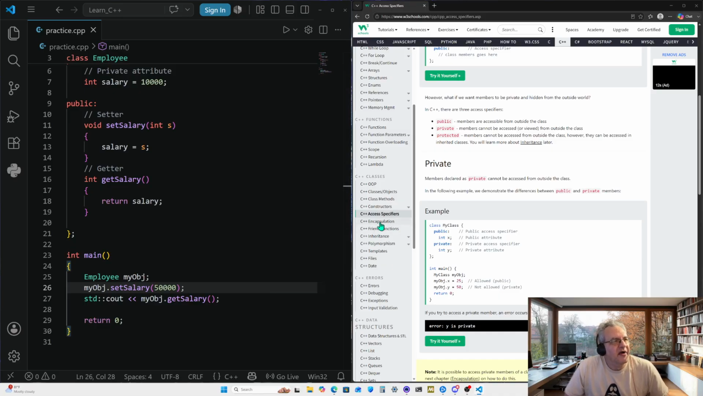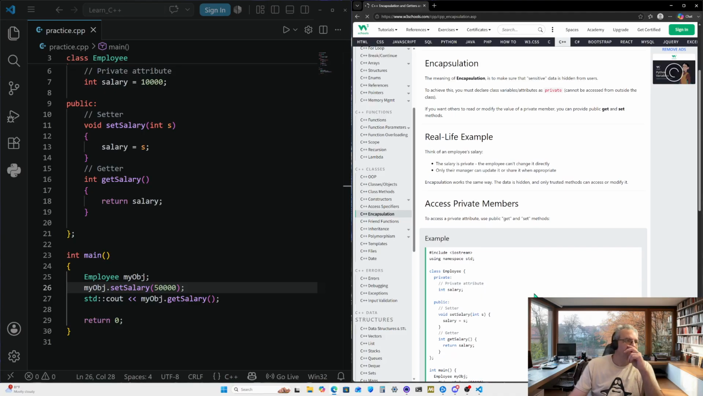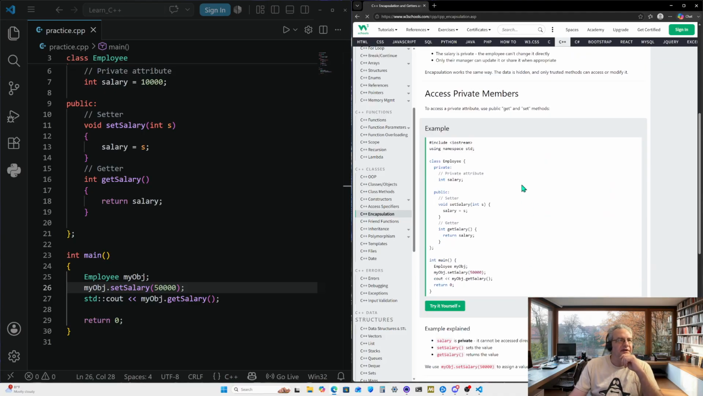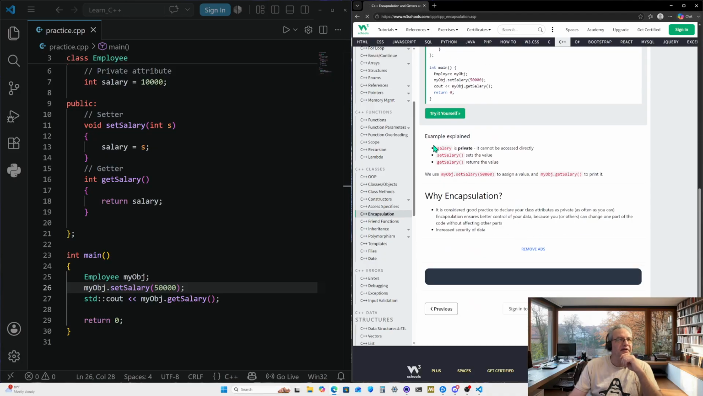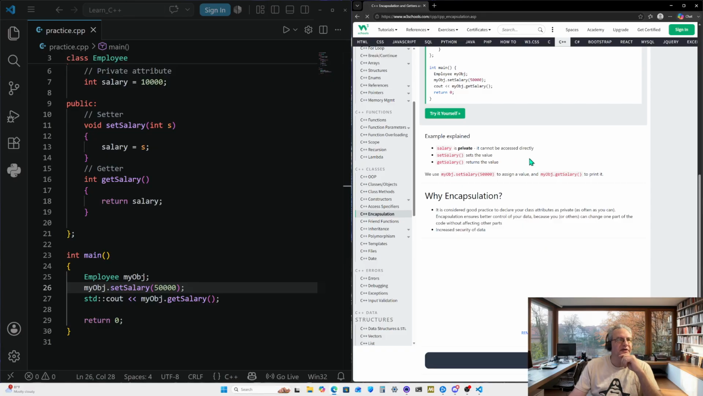Sorry. Okay. Going to the next thing, encapsulation. Well, what we already did. Yeah, moving on to the next thing. So down below, the example is kind of explaining. Example explains: salary is private, cannot be accessed directly. So we cannot access it down here, which if it was public, we could access it down here directly.